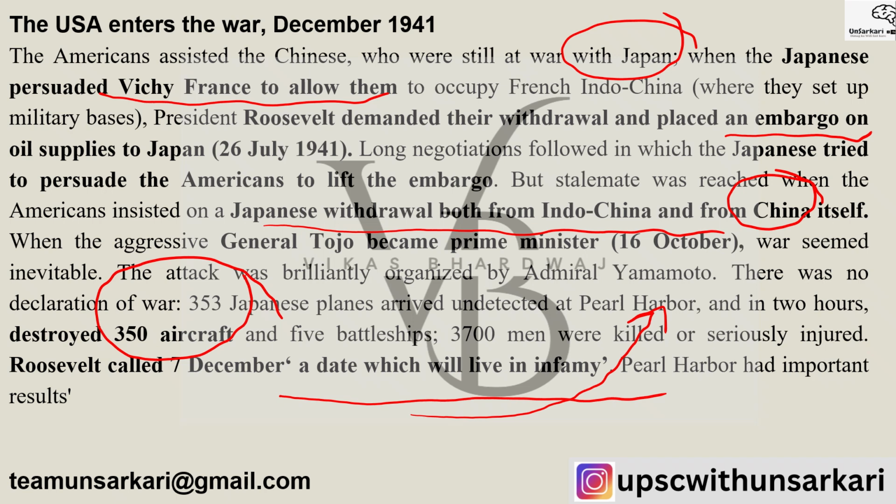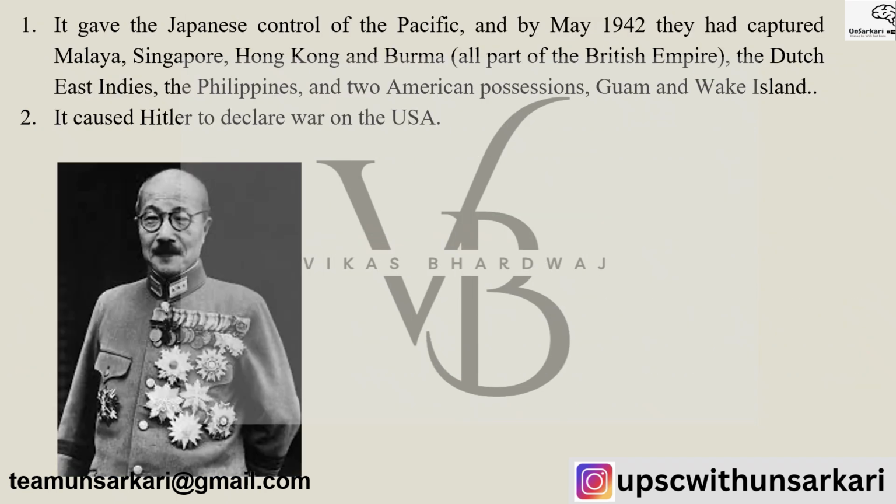That is how Pearl Harbor had great results. It gave Japanese control of the Pacific, and by May 1942 they had captured Malaya, Singapore, Hong Kong and Burma. These were all part of the British Empire, and Indians were also believing that the Japanese would be coming to India and now we would be colonized by Japan. The Dutch East Indies, the Philippines and the 2 American possessions, Guam and Wake Island, were also to be part of it. And because Japanese were doing so much, Hitler also declared war on the USA.